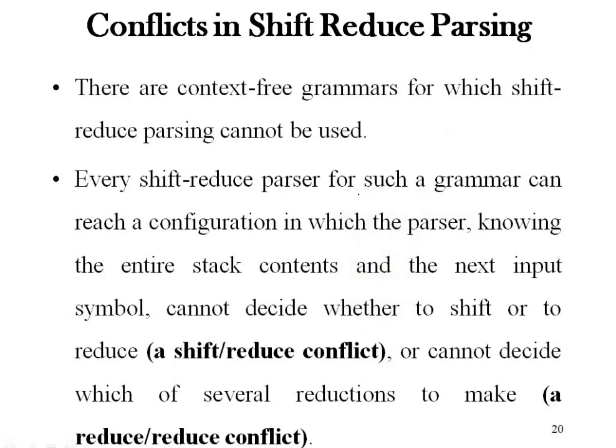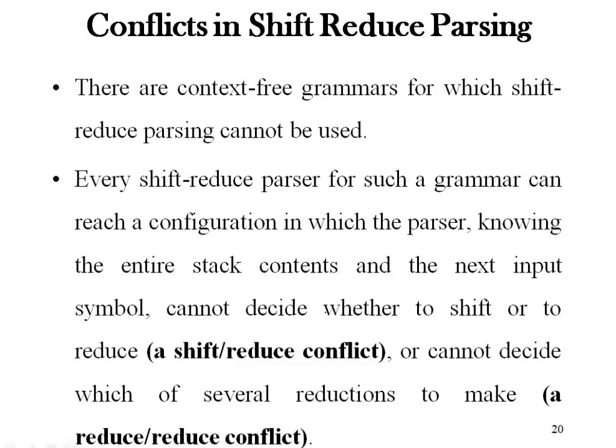Now what are the conflicts in shift reduce parsing? What are the problems that can occur in shift reduce parsing? Let us see those conflicts. There are certain context free grammars for which shift reduce parsing cannot be applied. As I told at the start of the unit, we can't perform any type of parsing on any type of grammar. So there are certain cases in which shift reduce parsing doesn't work, and such cases are known as conflicts. We have two conflicts that may happen.